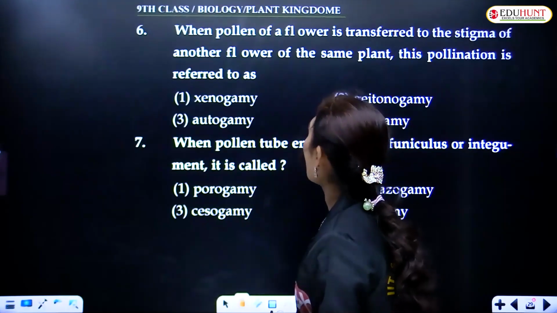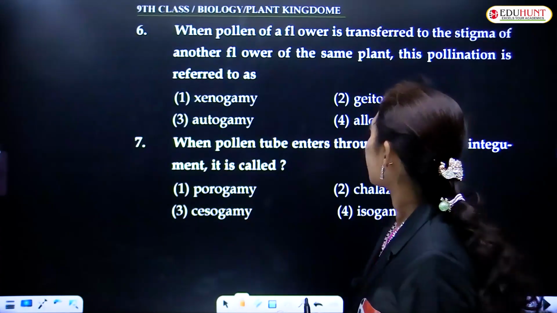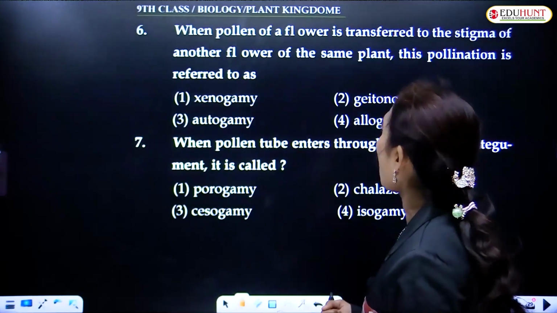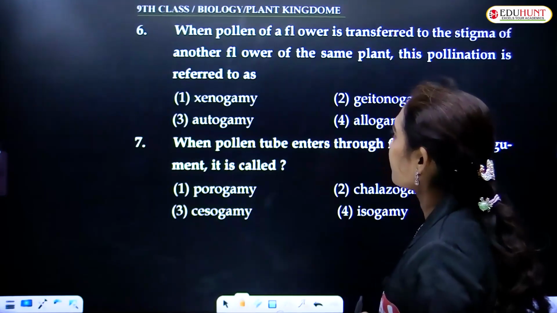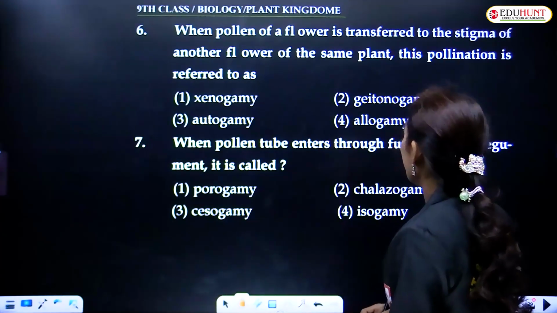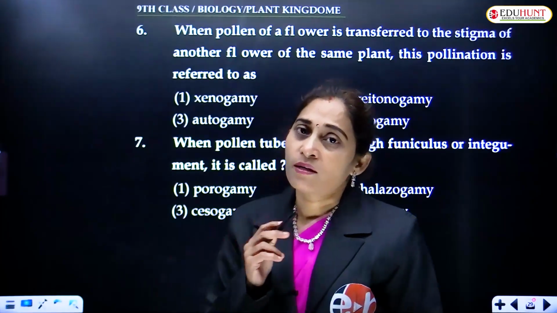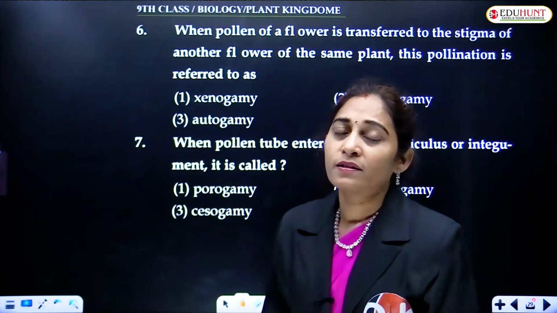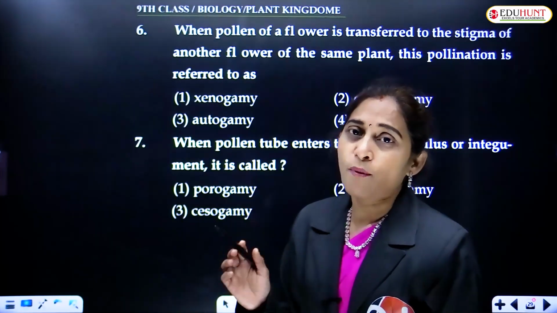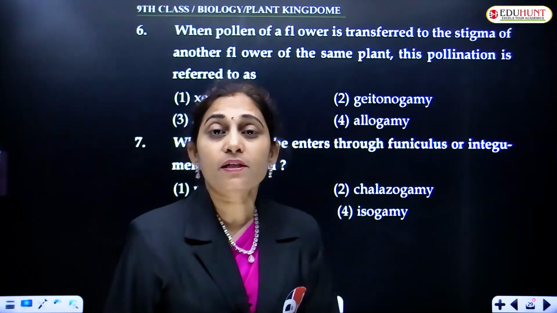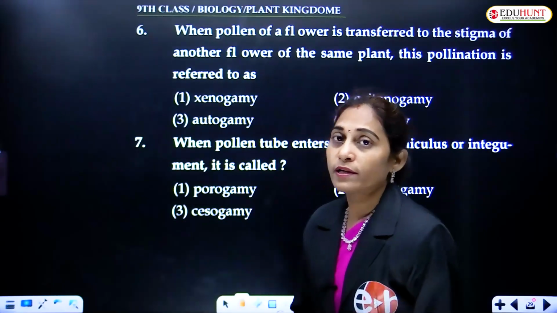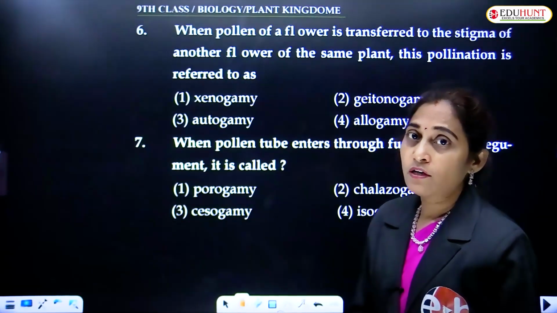When pollen of a flower is transferred to the stigma of another flower of the same plant, transfer of pollen grains from anther to stigma, the process is called pollination. Pollination is nothing but transfer of pollen from anther to the stigma.